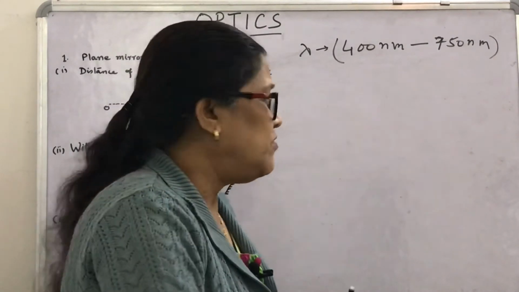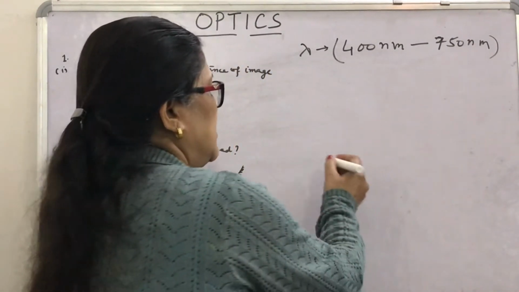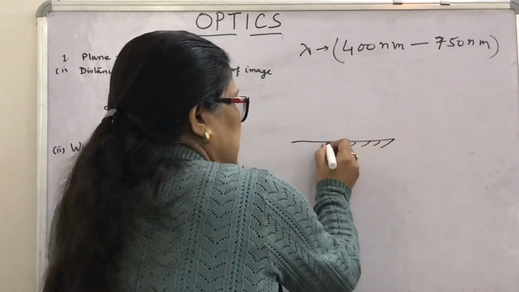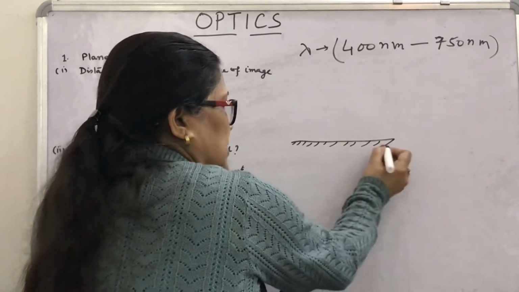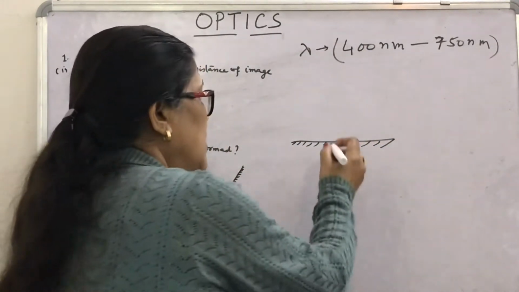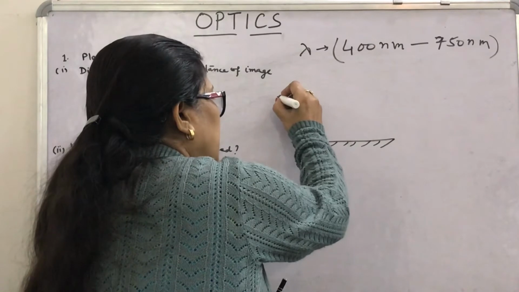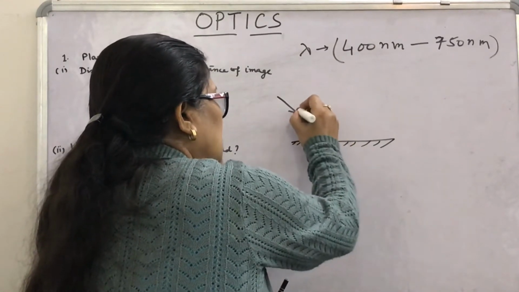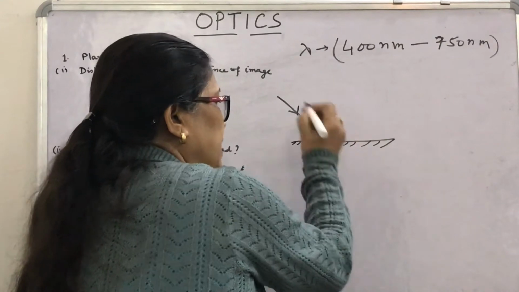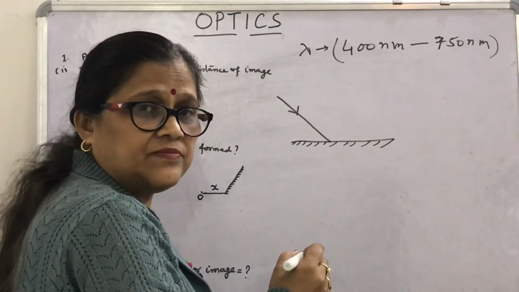And you will be familiar that suppose this is the surface, what is this? Polished. This is a polished surface. Whenever the light ray comes incident at this point, this is called the point of incidence.